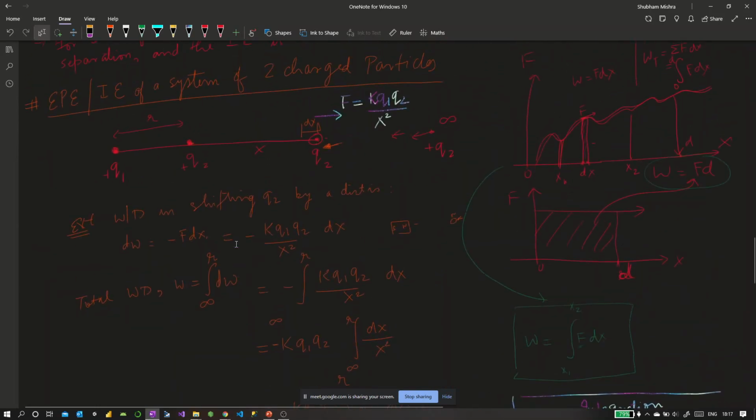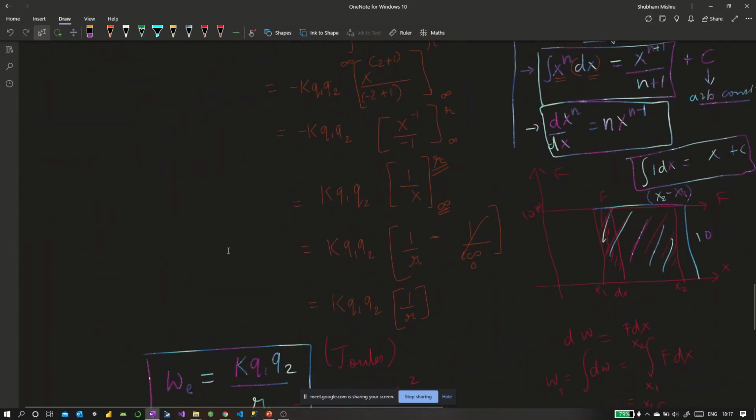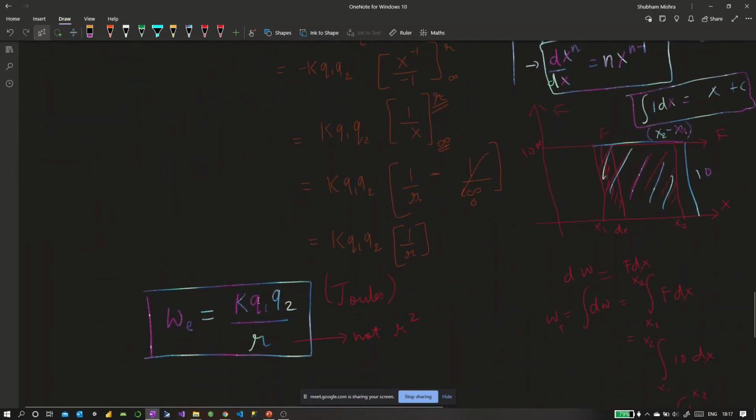And if the charges are alike, you would have to do a positive work, put a force on it to get closer. And the closer you try to bring them, the larger the work you have to do, right? That's why the inverse nature. Also you can see that it is directly proportional to the product of the charges. So if the charges are of very high magnitude, the larger the work you would have to do, push harder. Okay.